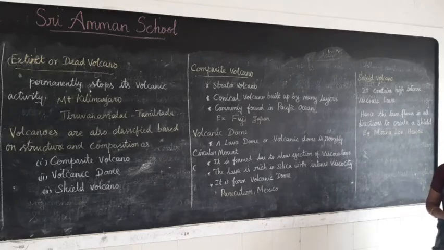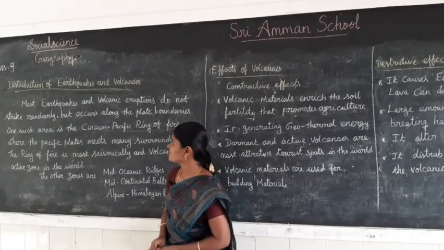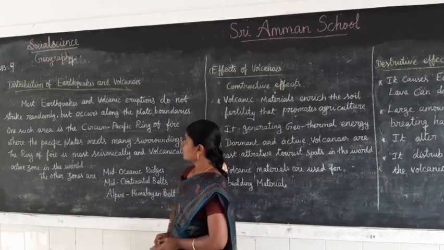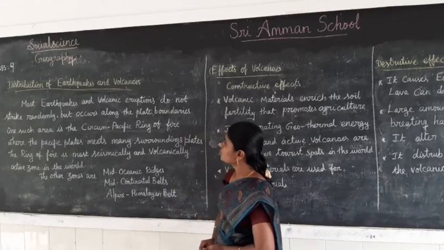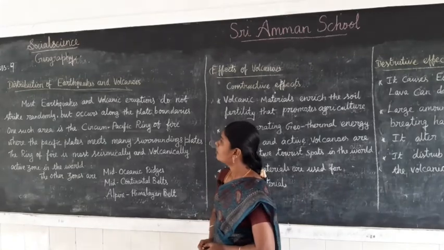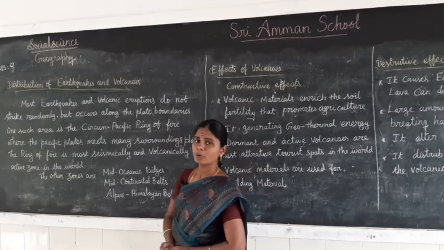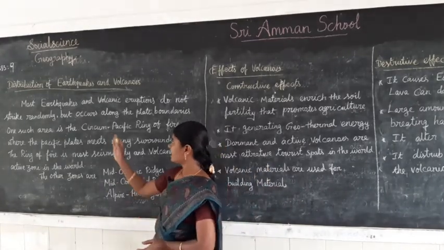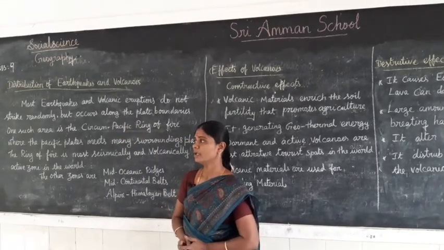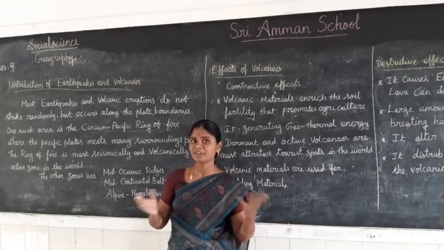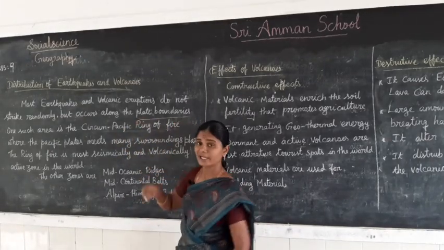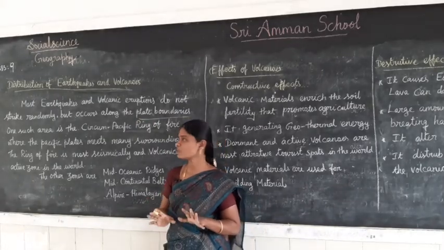Is that clear? Let us see the distribution of earthquakes and volcanoes. Most earthquakes and volcanic eruptions do not strike randomly or everywhere, but occur along the plate boundaries only.